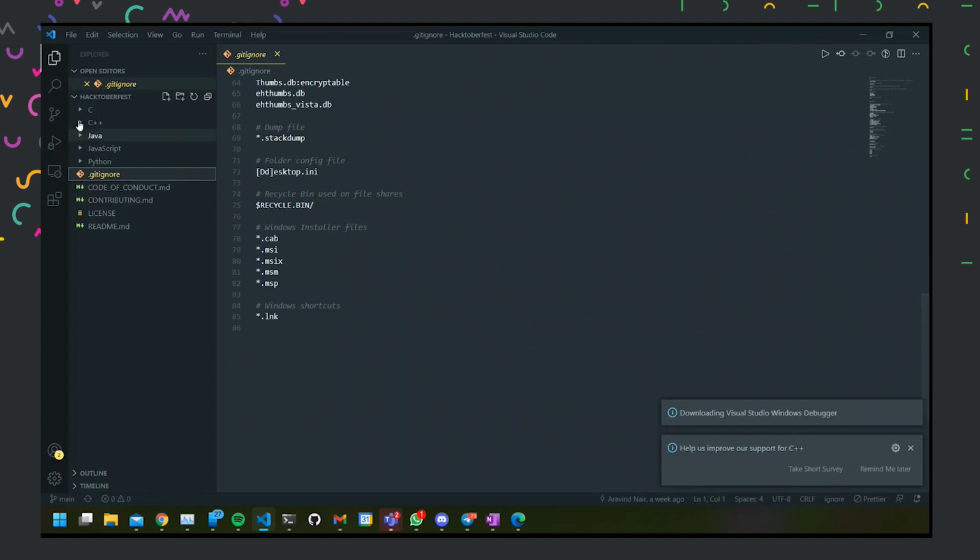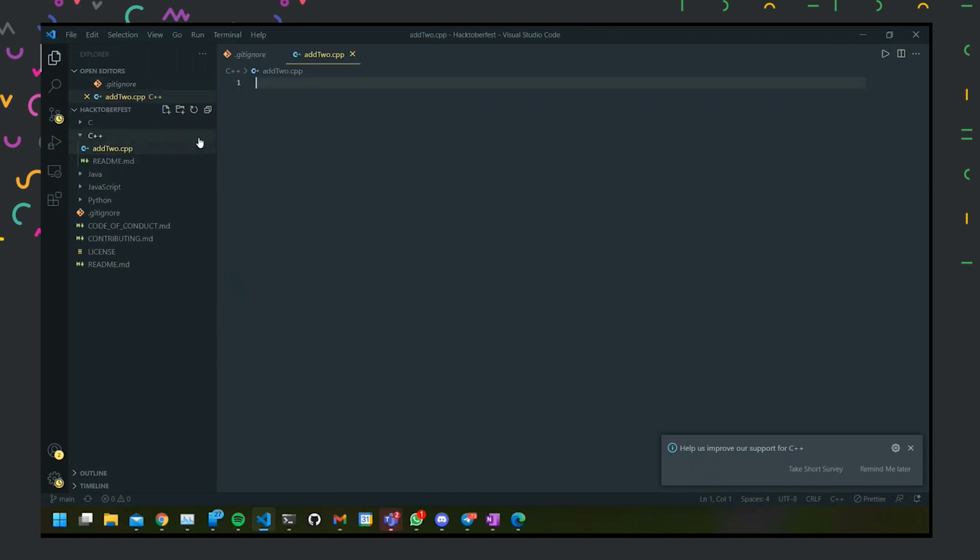Now I'm going to write one sample code in C++. To be organized, I'm going to put it in the C++ folder. With this button, I'll create a new file. Let's say I want to add two numbers. Let's be basic and try to add two numbers over here. I'm creating a new file, writing add2 and mentioning the extension .cpp. Then I'll write my code. So let's go over here: #include <iostream>.